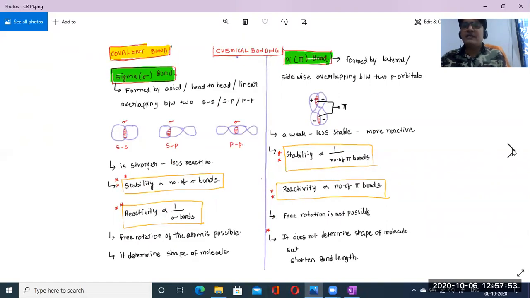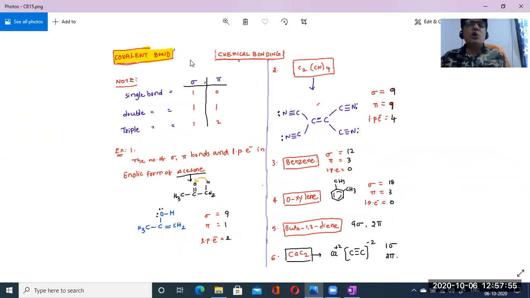Okay, next page. So covalent bond cases. There are a few examples about the single bond and double bond. Okay, to be continued in the next part.